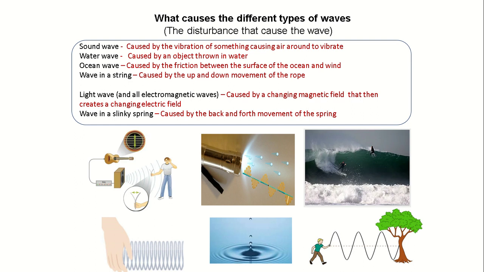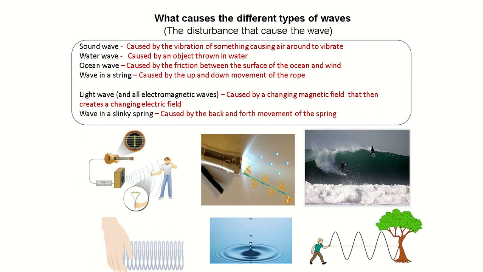For water wave, it is caused by an object thrown in water, a slight disturbance in water. When you throw something in water, water wave is generated. For ocean wave, a much bigger version of water wave, this can be caused by friction between the surface of the ocean and the blowing wind.